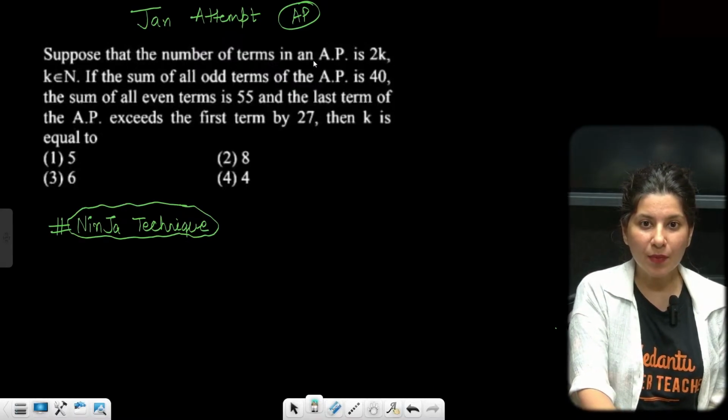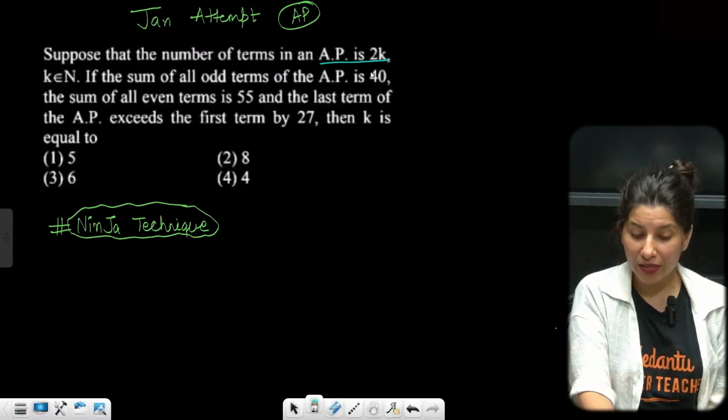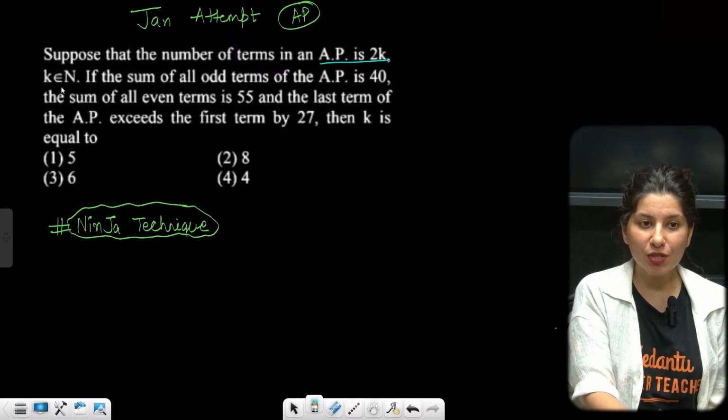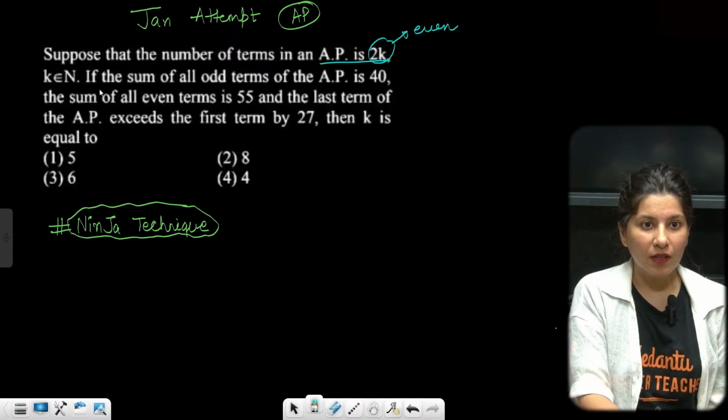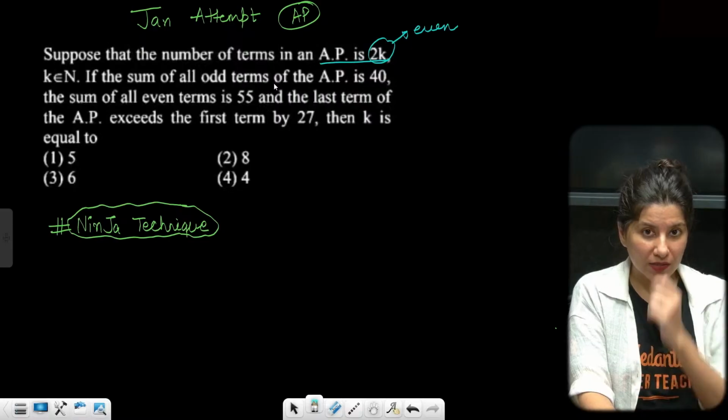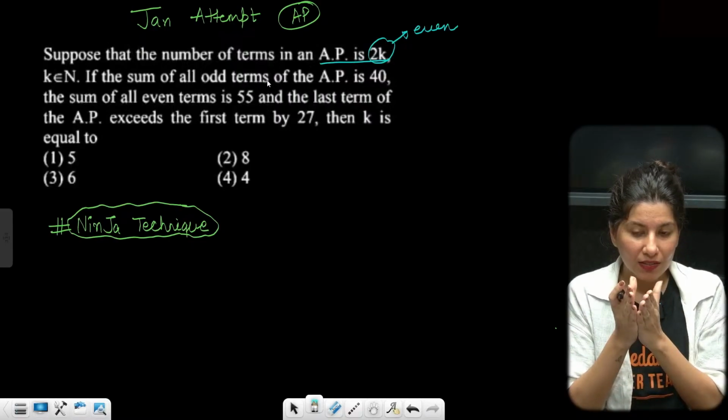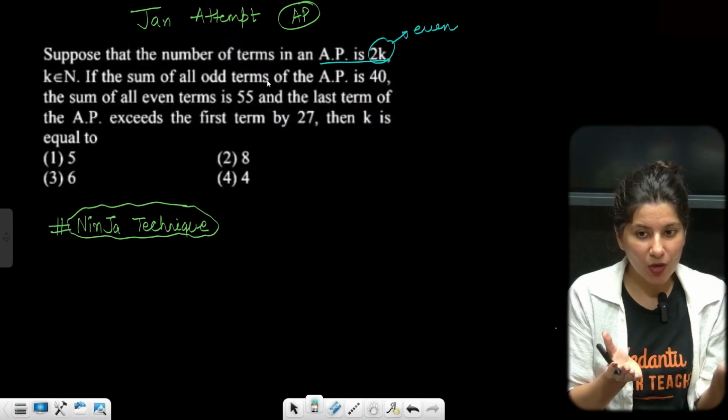Suppose that the number of terms in an arithmetic progression is 2k. That means 2k is an even number, by the way. Now understand, if there are 20 terms, suppose 10 will be odd, 10 will be even.